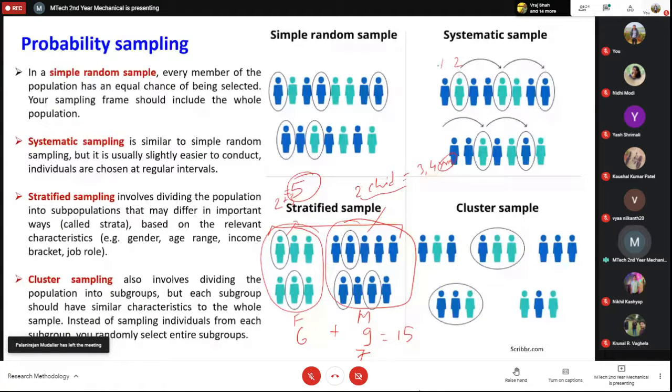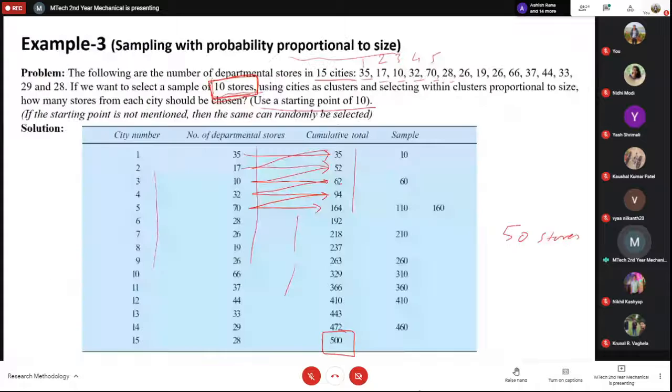If I don't say anything, then you can start from 1 also. So you just take 1 and then you take the third one, like this. So here the starting point is given, which is 10. So you have to select 10 stores at the interval of 50. So the first store will be from the city number 1.